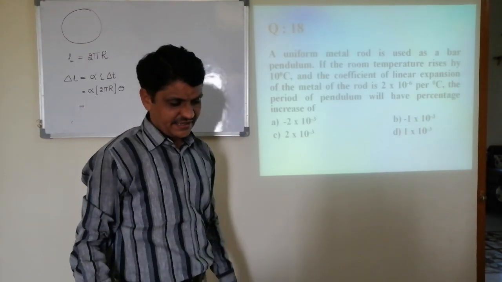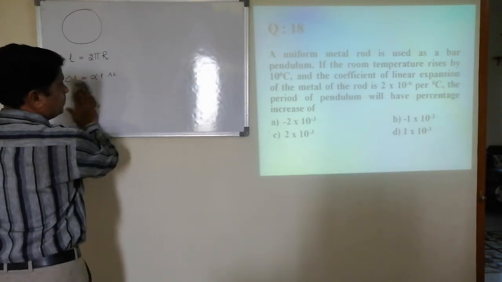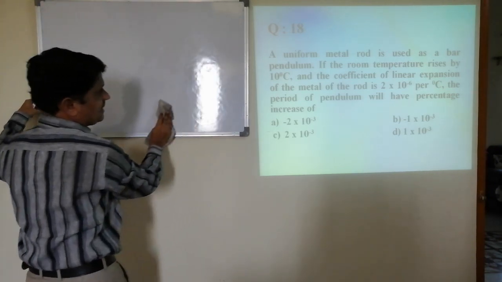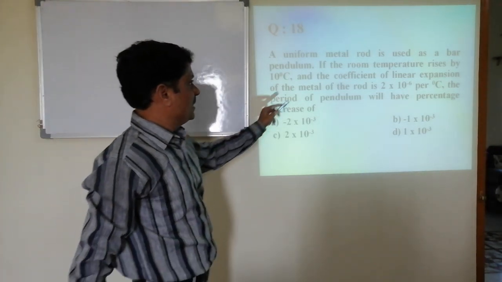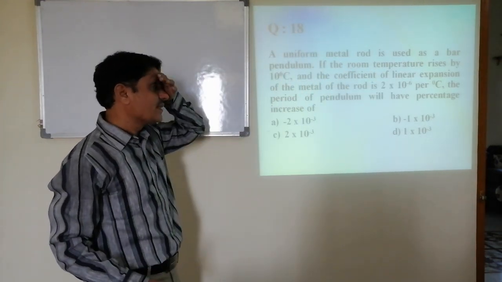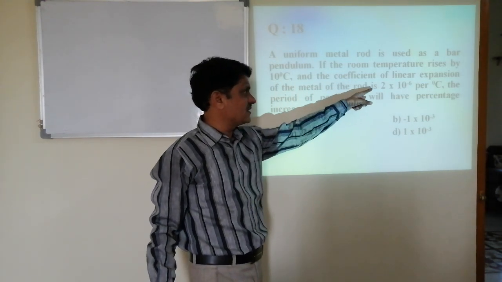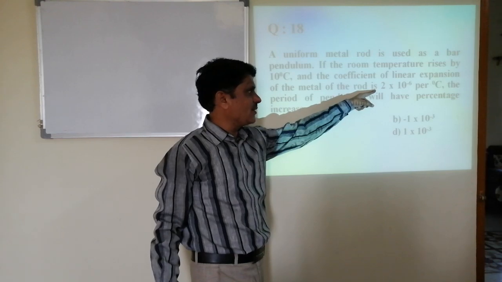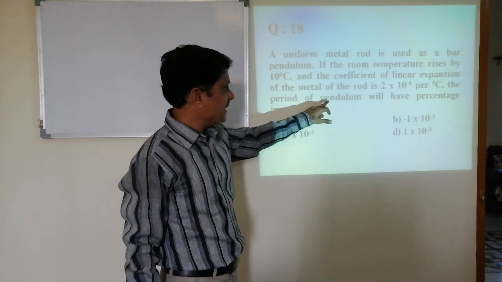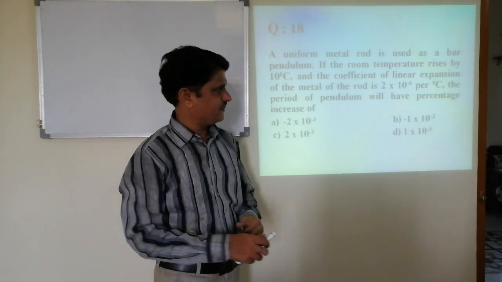Question number 18. A uniform metal rod is used as a bar pendulum. If the room temperature rises by 10 degrees Celsius and the coefficient of linear expansion of the metal rod is 2 into 10 to the power minus 6 per degree Celsius, the period of the pendulum will have a percentage increase of.